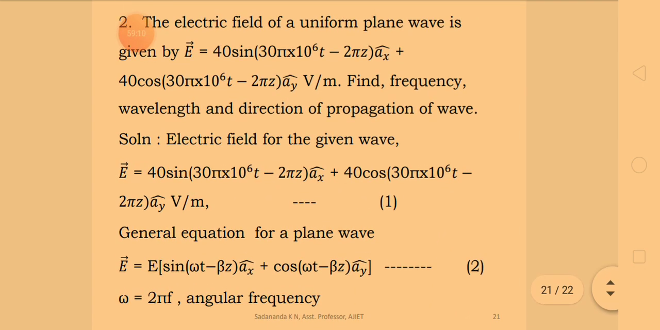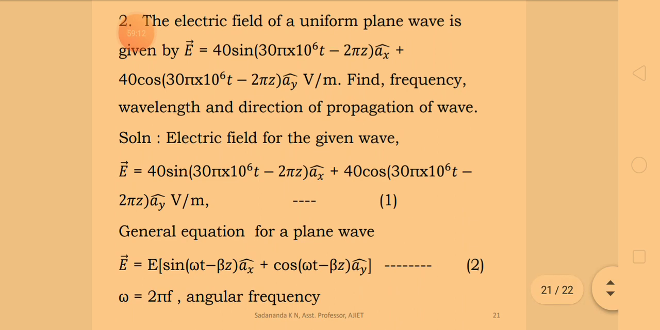Next numerical. The electric field of a uniform plane wave is given by vector E equal to 40 sine of open bracket 30 pi into 10 power 6 t minus 2 pi z close bracket ax cap plus 40 cos of open bracket 30 pi into 10 power 6 t minus 2 pi z close bracket ay cap volt per meter. Find the frequency, wavelength and direction of propagation of the wave.